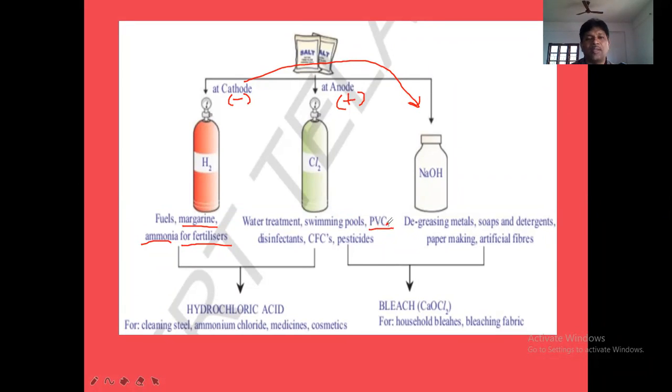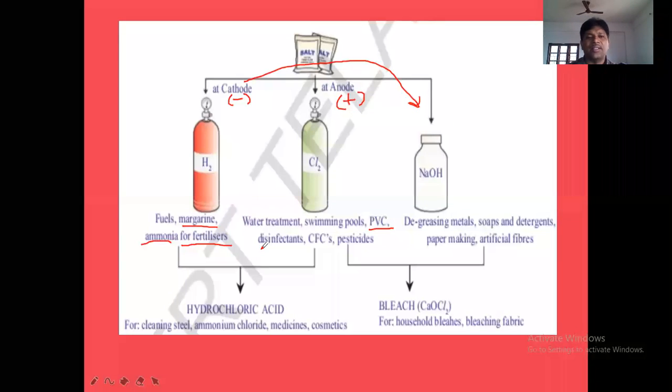PVC pipes are used for electrical wires, which are inserted through pipes. Those pipes are PVC, polyvinyl chloride pipes. So in the making of PVC, we use chlorine. And as a disinfectant, to kill insects and bacteria, we use this chlorine. And chlorofluorocarbons.